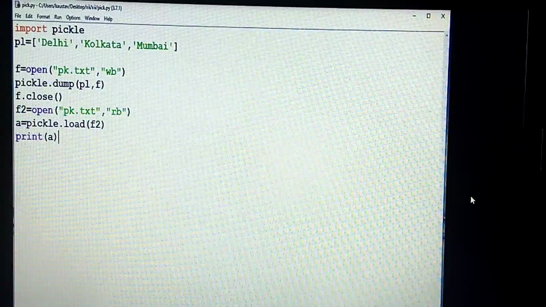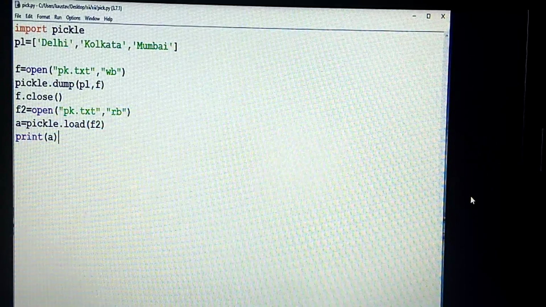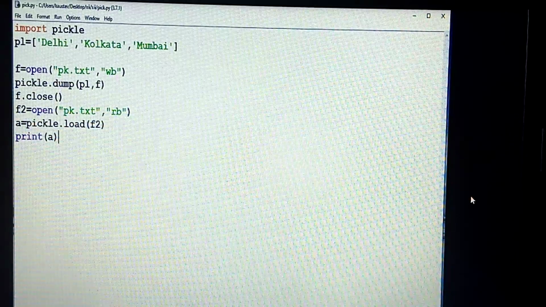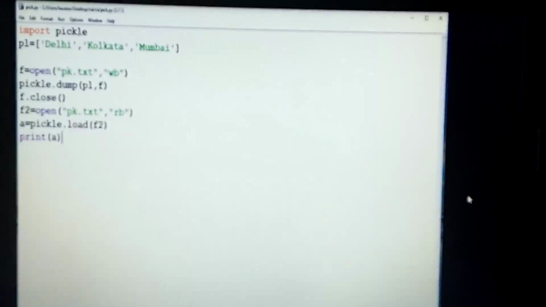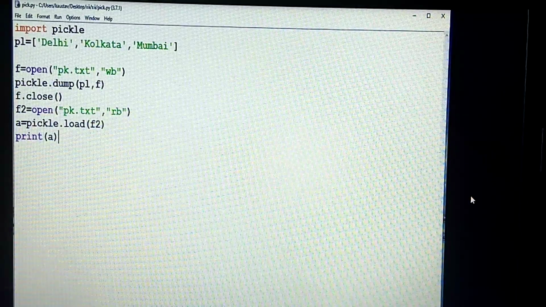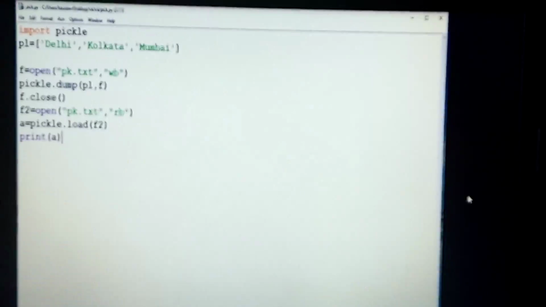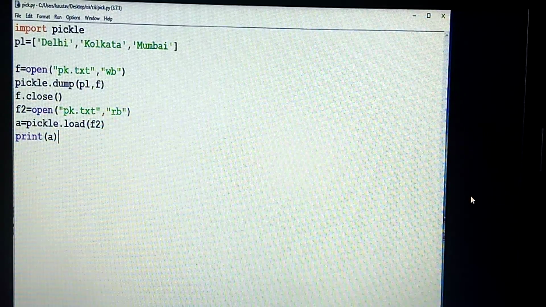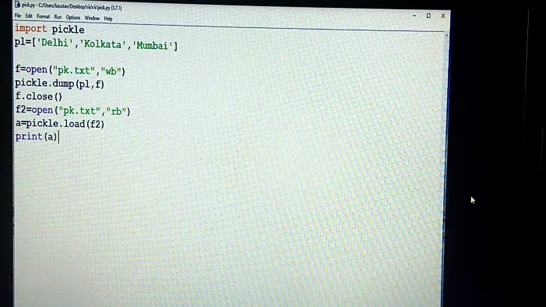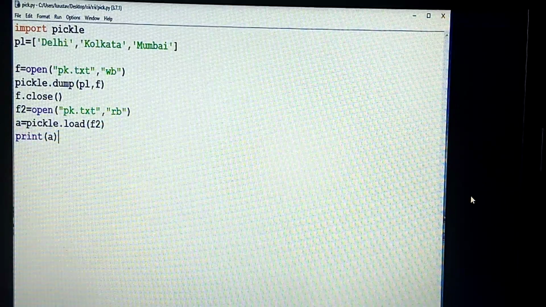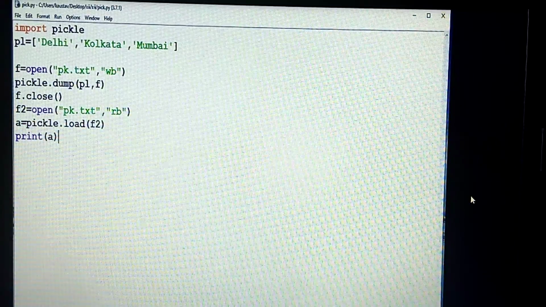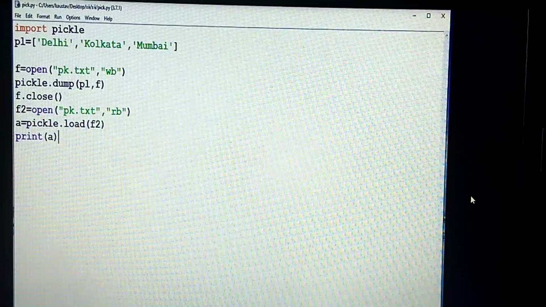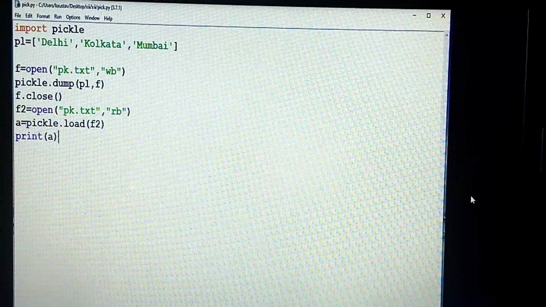Now, which function is used for writing into the file? Dump, D-U-M-P: pickle.dump. This is going to write the data into the file. In the dump function, what I have passed is the name of the list where I have stored the names of the cities, and then the file handle, the object of the file. F.close: the file has been closed and the writing process is over.